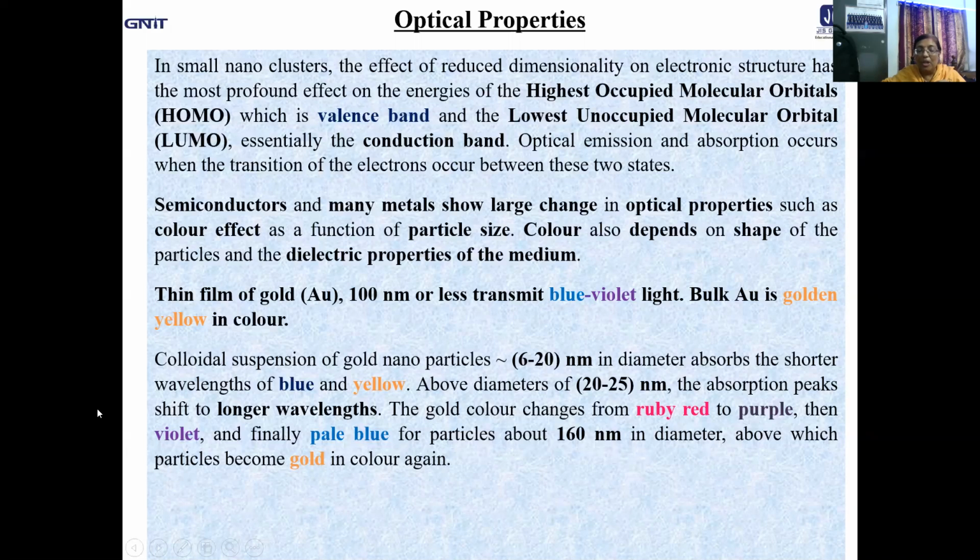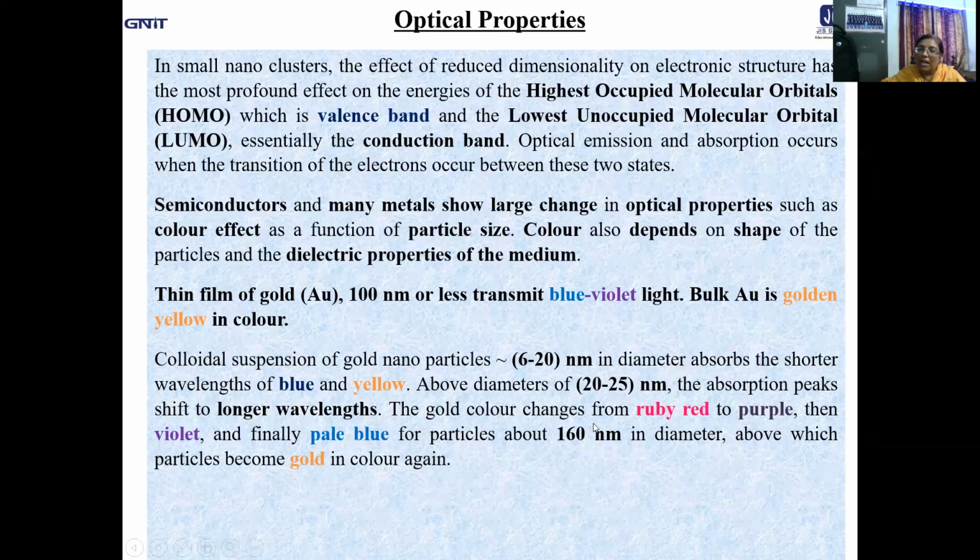Just take a look. What is very, very interesting is that when it is in the 6 to 20 nanometer range in diameter, the absorption you are getting is in the shorter wavelength. Now the diameter changes slightly, the absorption peaks start shifting towards the longer wavelength. I'm sorry, it was the shorter wavelength range. Now it is the longer wavelength range. That means towards the red range of the spectrum.